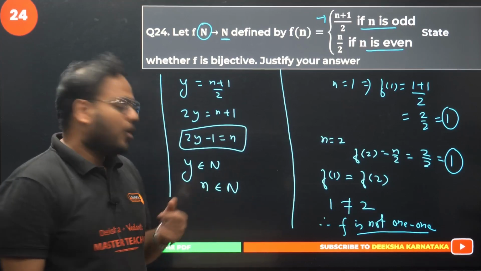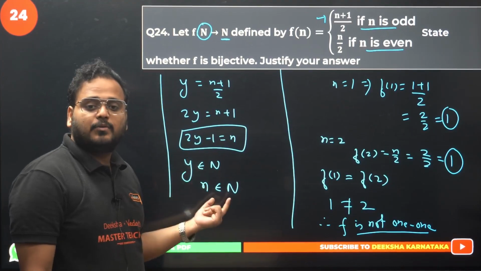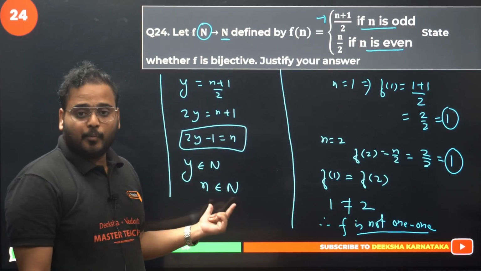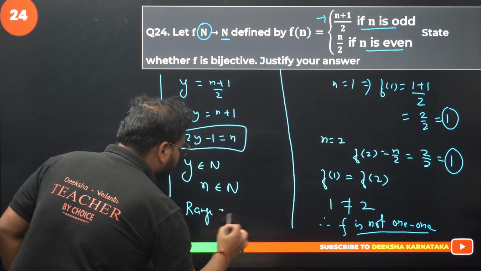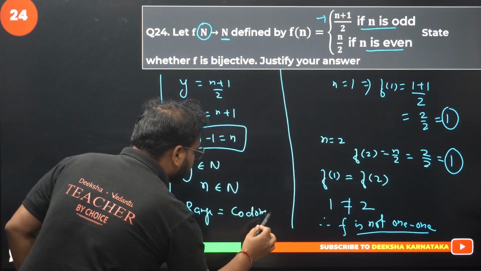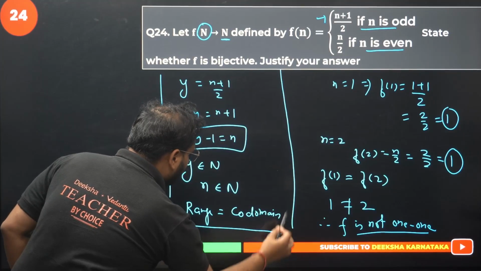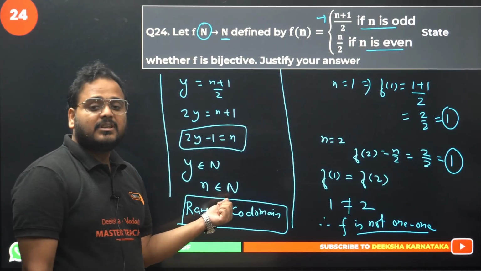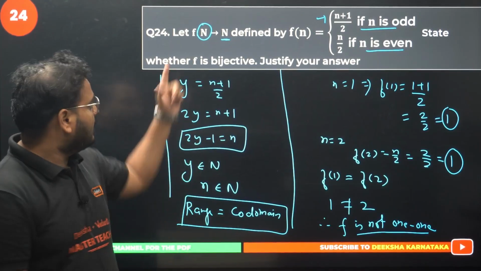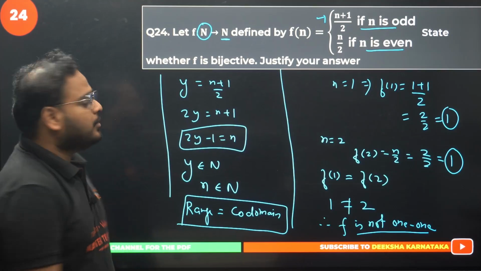It means all values of codomain will have a mapping in the domain. It means in this case we are getting range is equal to codomain. Got it? So all values in the codomain y have an image in domain N. Okay, so this is the first definition.